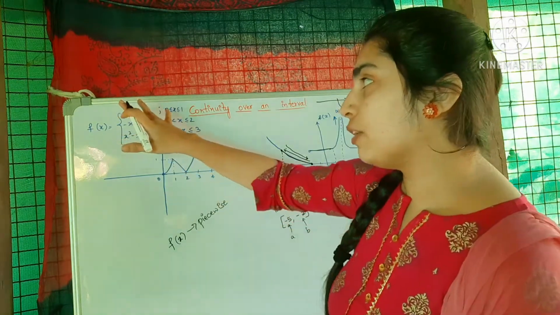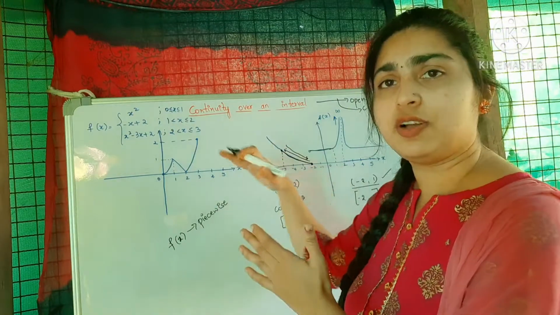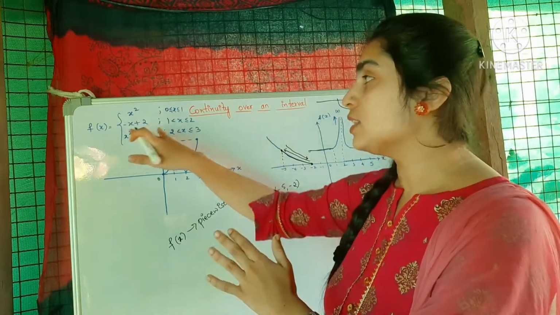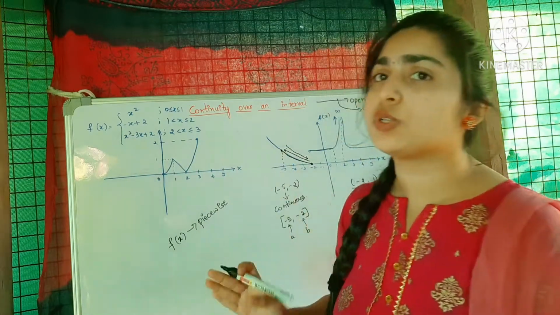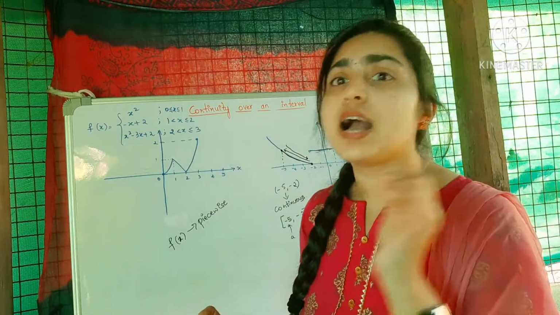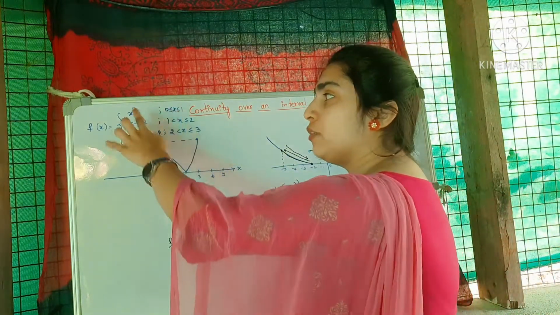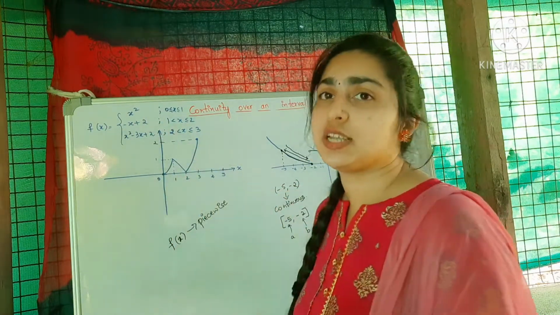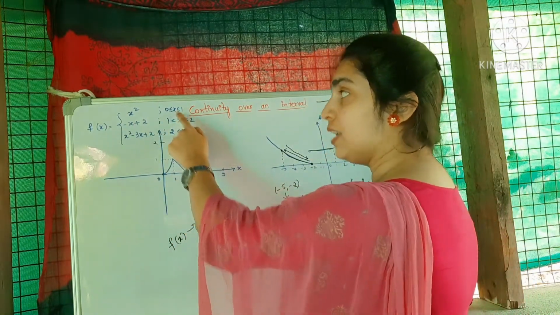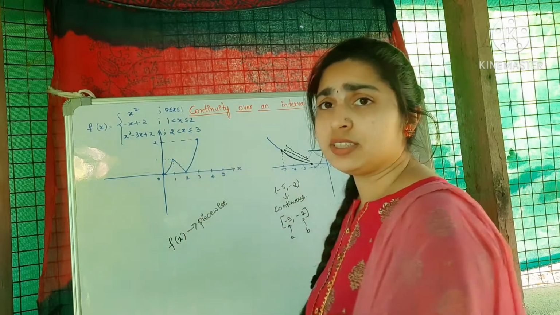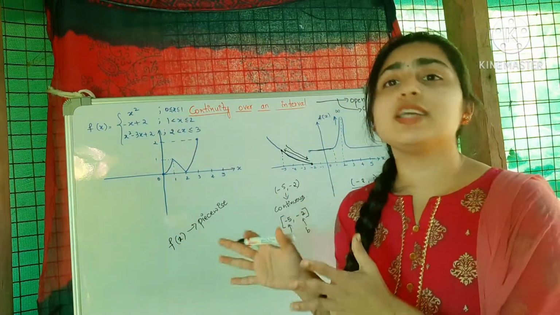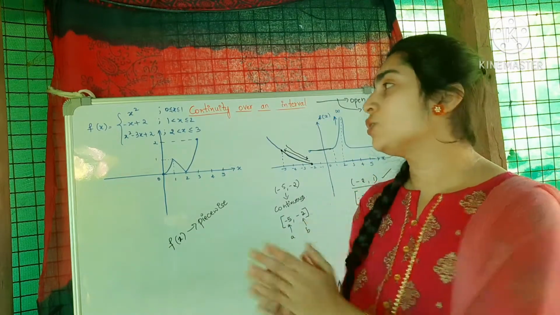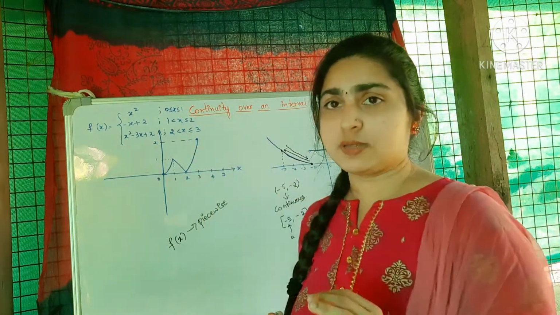So if I consider that particular intervals, x square is continuous, minus x plus 2 is continuous, x square minus 3x plus 2 also is continuous. But we have to check at the points where the function is changing its values, that is at 1, 2 and 3, right? So at that point the function is changing the values. So if it is continuous or not, we will get to know by considering those points.